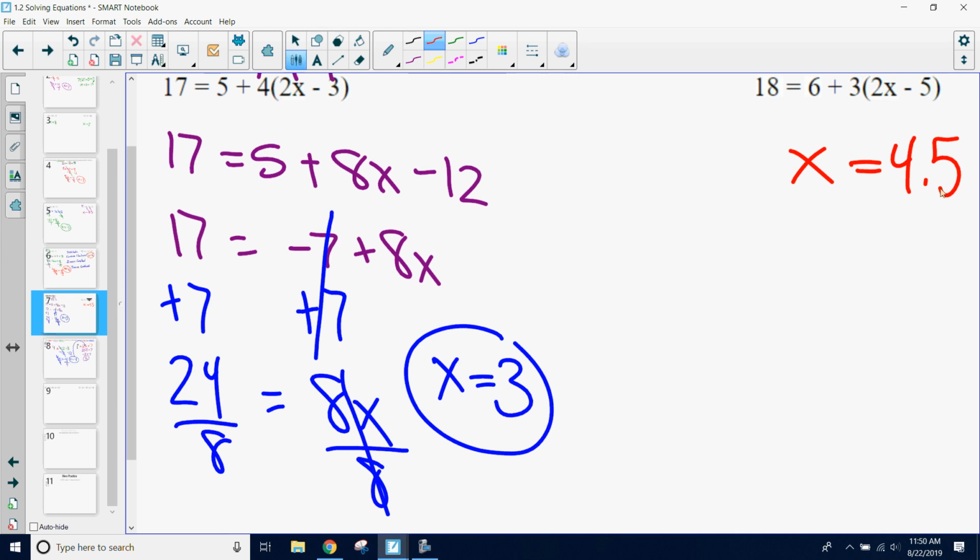Okay. It should be the same exact process. You should distribute, you should combine like terms, inverse your constant, inverse your coefficient. The only thing different is your numbers. So we're all good with the warm-up? Awesome. Cool.